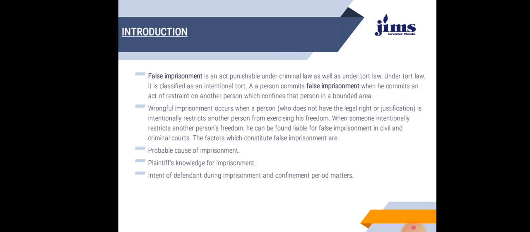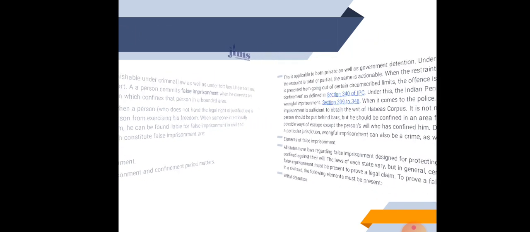Wrongful imprisonment occurs when a person, without any legal justification, intentionally restricts another person from exercising his freedom. And when someone intentionally restricts another person's freedom, he can be held liable for false imprisonment in civil and criminal courts. The factors which constitute false imprisonment are probable cause of imprisonment, the plaintiff's knowledge of the imprisonment, the intent of the defendant during imprisonment, and confinement matters, like the period of confinement.